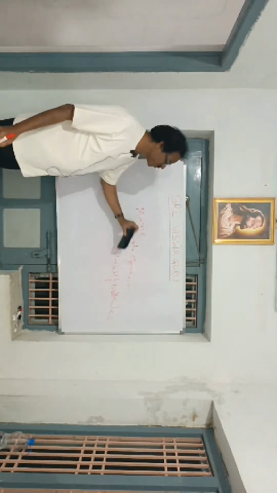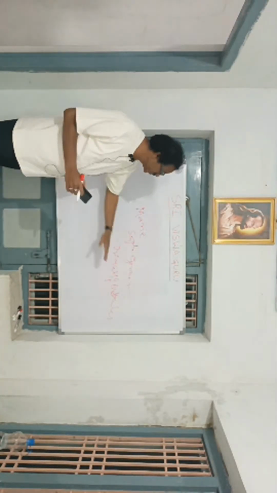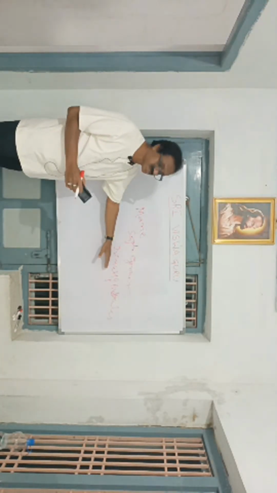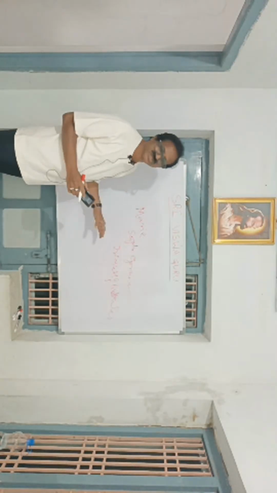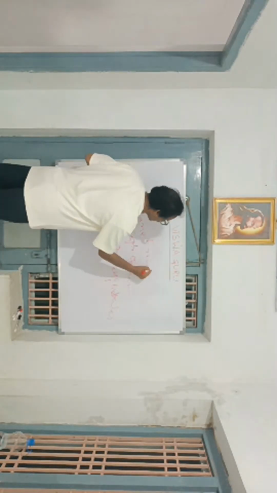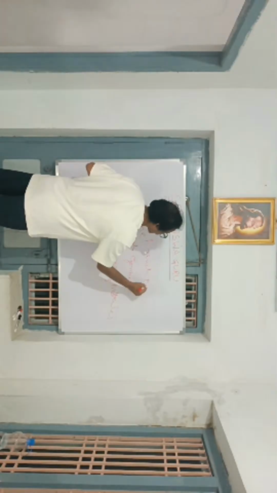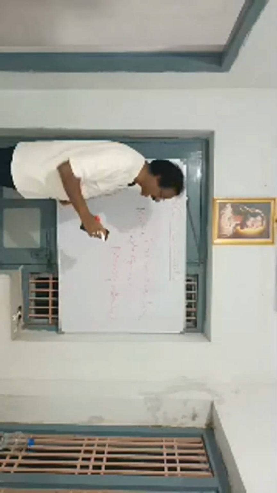Mary Sophie Germain, Princess of Mathematics, and she was a French mathematician.